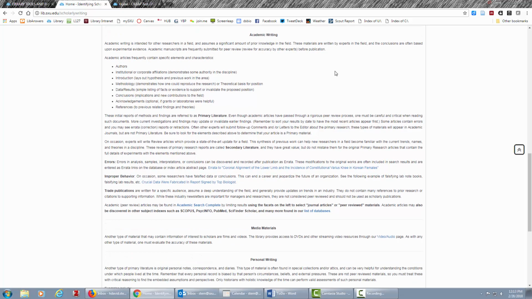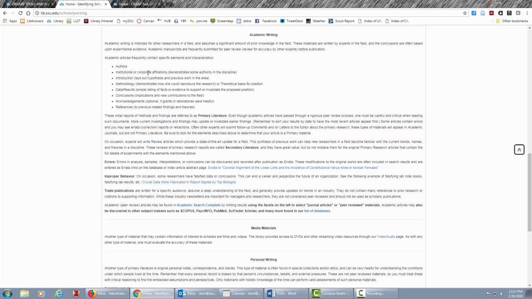But for the majority of people in an academic environment, you're going to rely on academic writing, which means it's written by an expert. You know where they come from, you know what their fields are. Their conclusions that they're writing about are based upon research and maybe even evidence in experiments. And academic writing has specific things you look for.